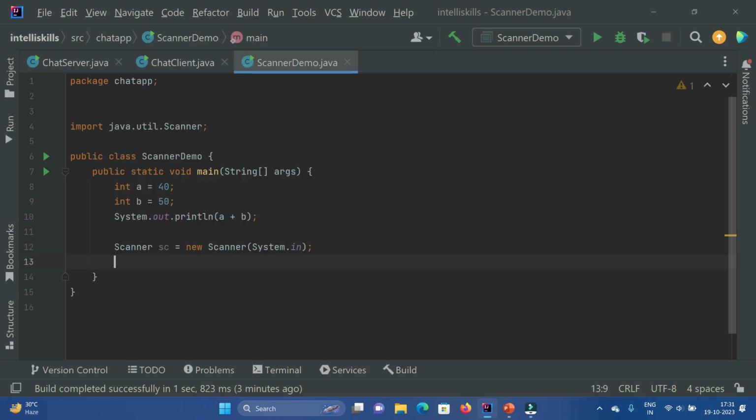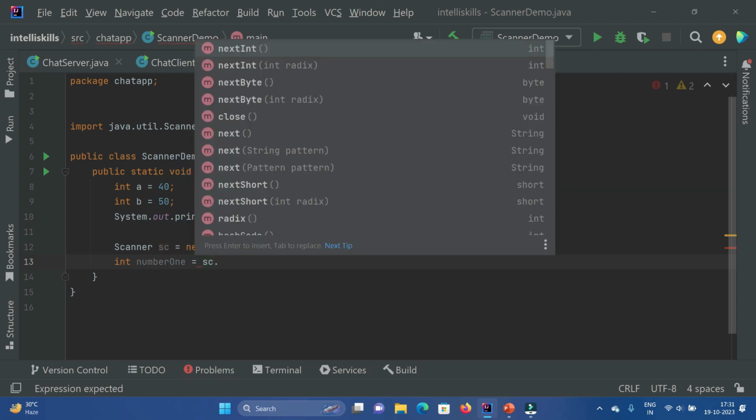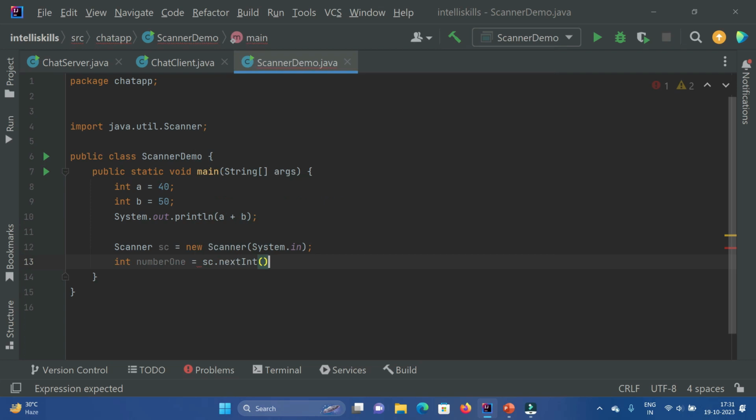Now I will take the input of two numbers, right? So integer, let's say num1 equals, what we'll do is we'll call the sc variable, the Scanner. Now using the dot operator, I'll call nextInt.